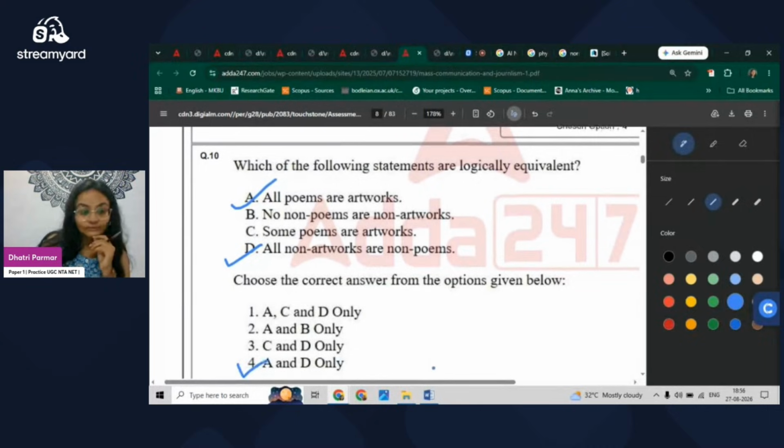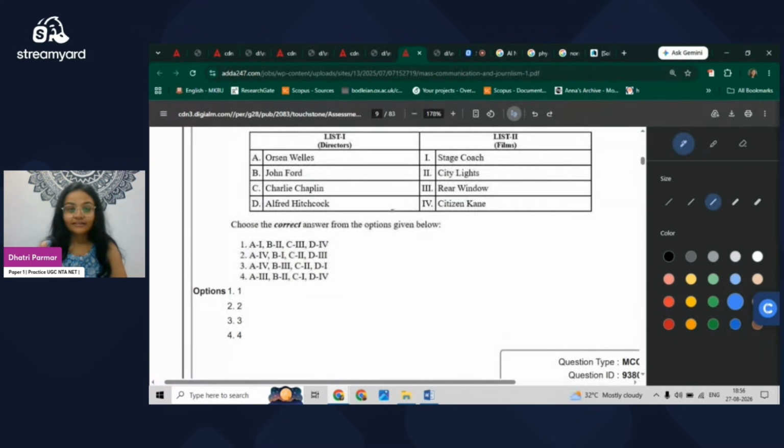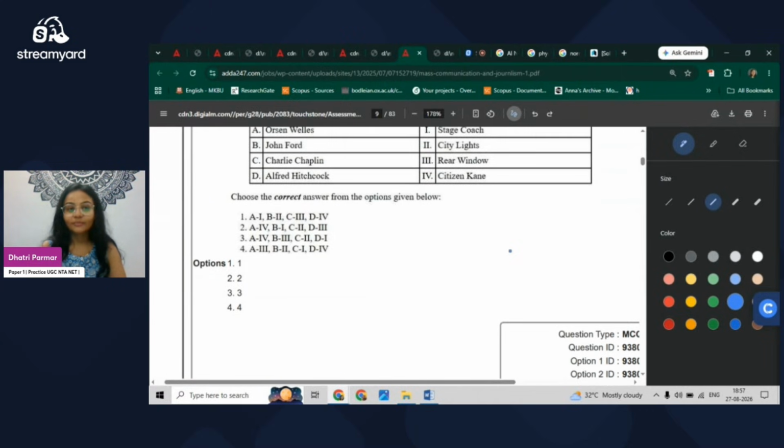Moving to the next question, and again it is surprising that UGC is quite into movies. We saw in the last video as well that they ask at least one question per movie, and similar happened here. Here we have list 1, of directors, and list 2, of films. I was also not aware about the movies and did this from the answer key. Orson Welles, Citizen Kane. Then John Ford, Stagecoach. Sorry, I'm mistaken, that is not the one. Citizen Kane is by none other than Orson Welles.